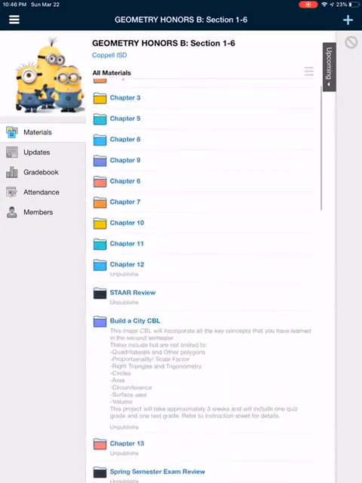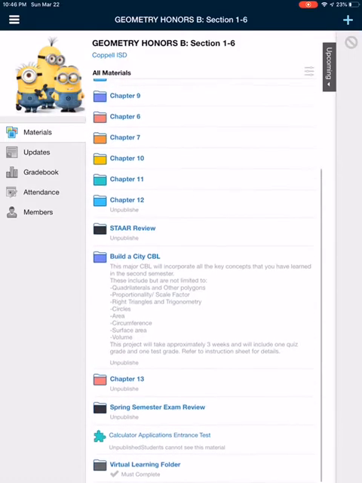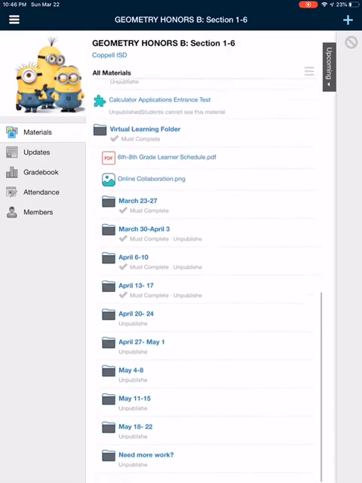Hey guys, so I'm going to be showing you kind of how this whole virtual learning thing works. You're going to notice this is actually the same for both algebra and geometry. I'm just using geometry as an example here. You're going to be doing all of your work in this virtual learning folder at the very bottom.